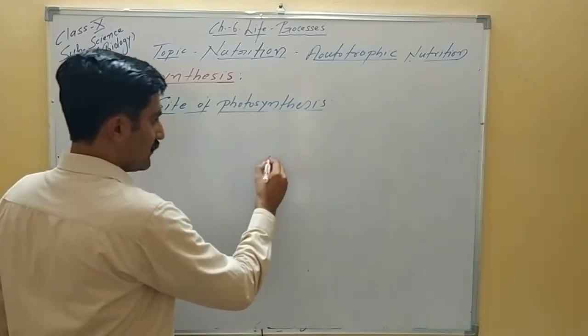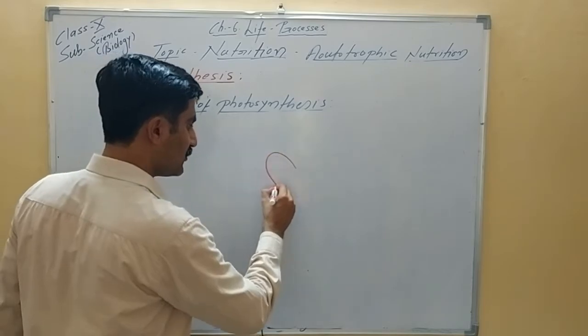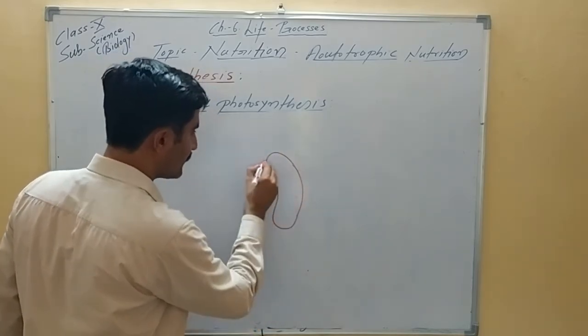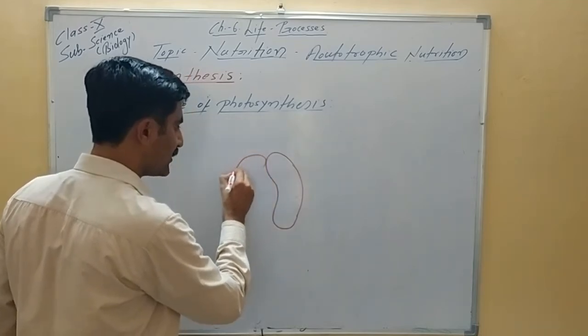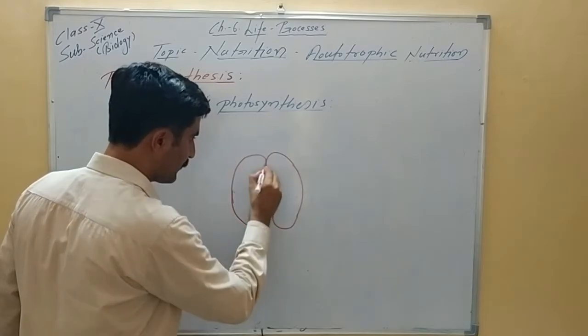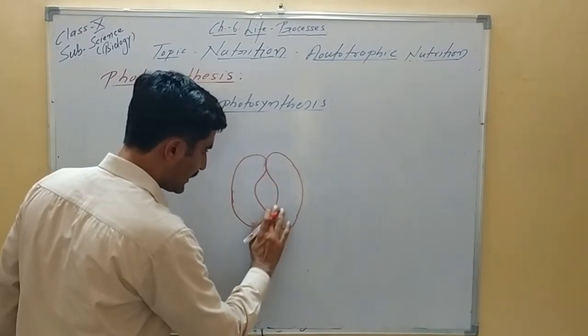Stomata. The most important part of the stomata, as all of you know, is the bean shaped cells. I am drawing the stomata which is open, right?